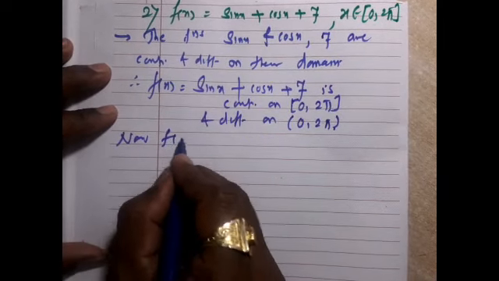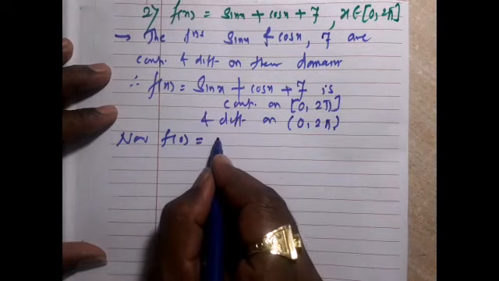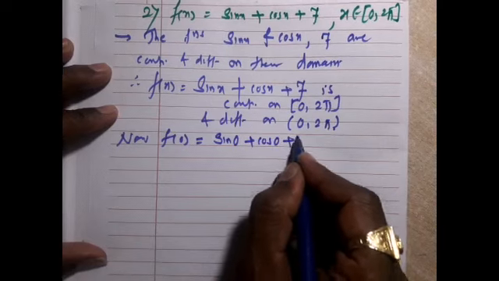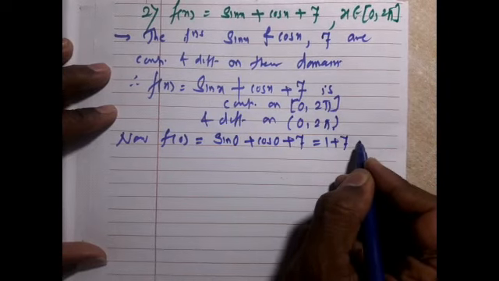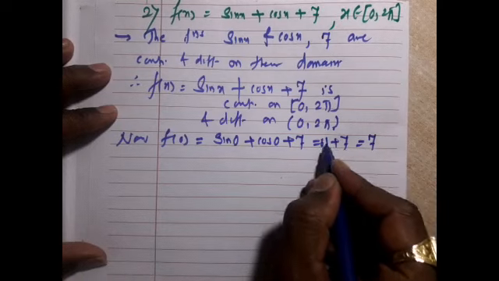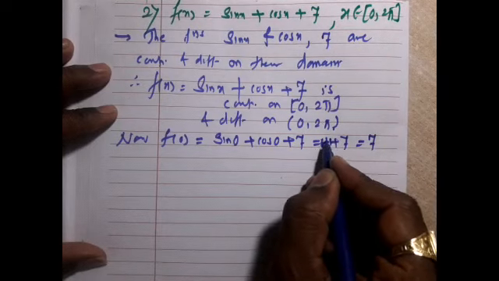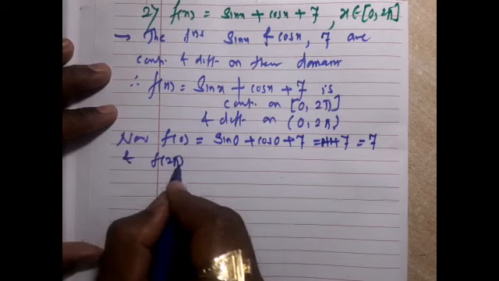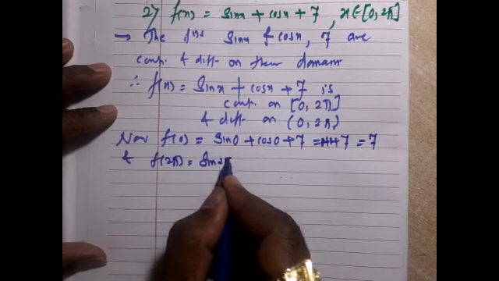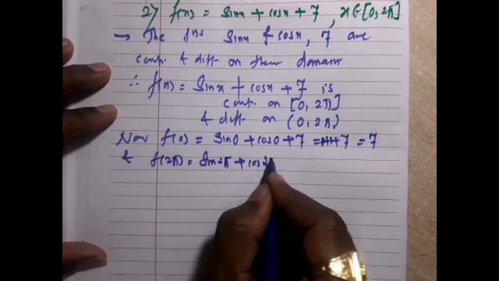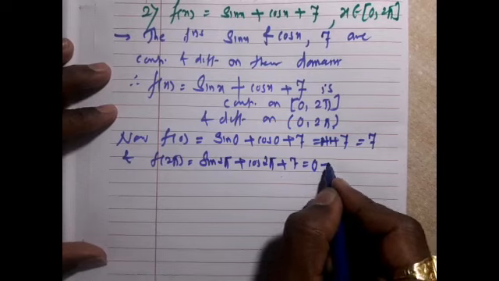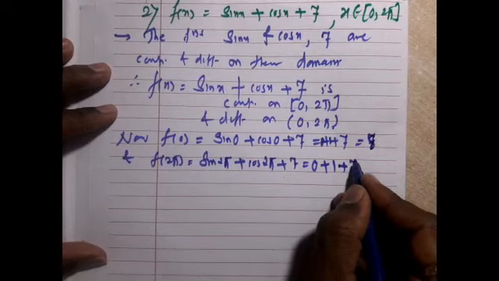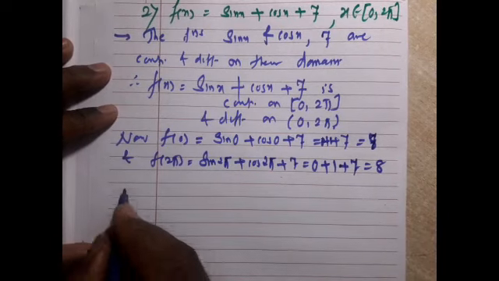Now, f(0) = sin 0 + cos 0 + 7, that is 0 + 1 + 7 = 8. And f(2π) = sin 2π + cos 2π + 7, which is also 0 + 1 + 7 = 8.